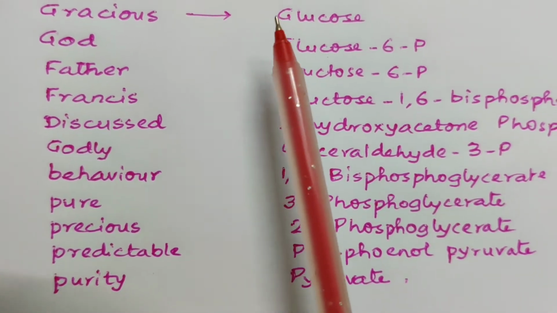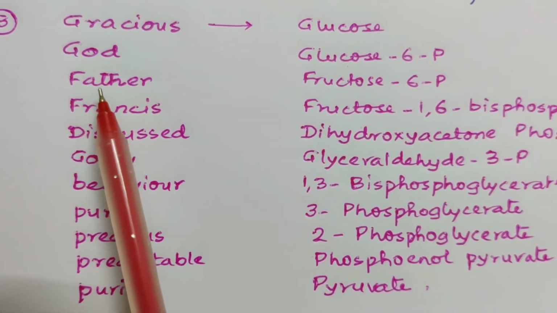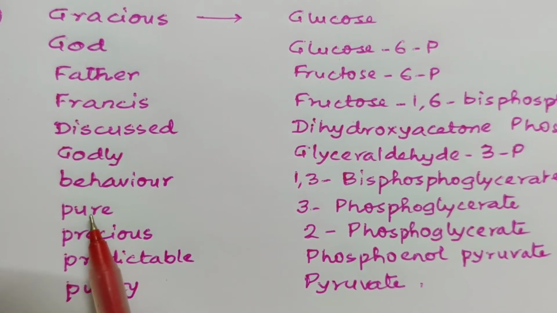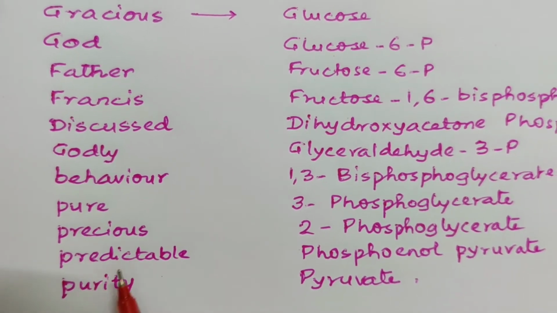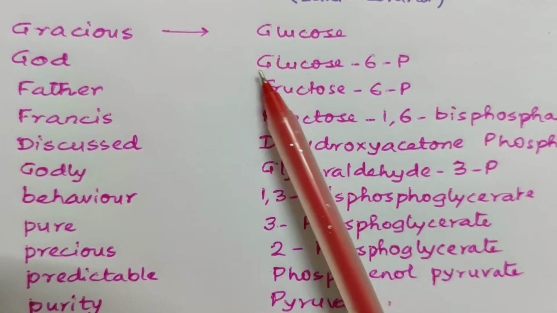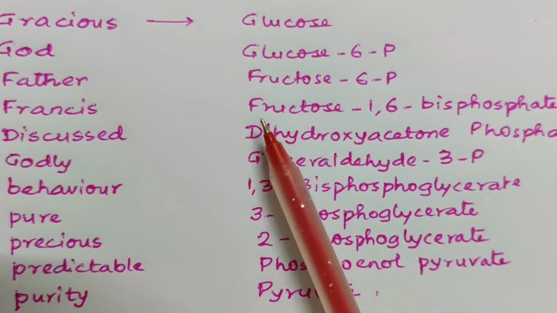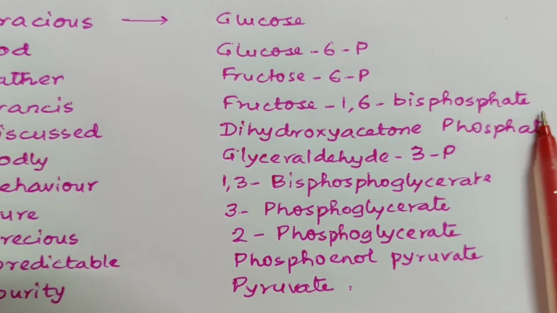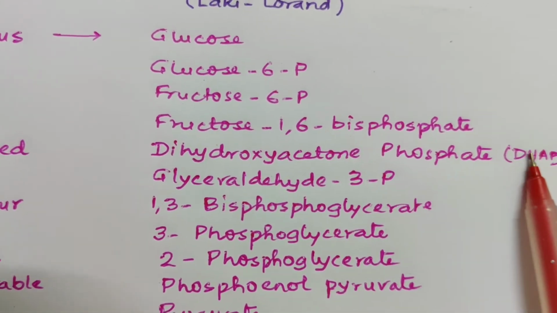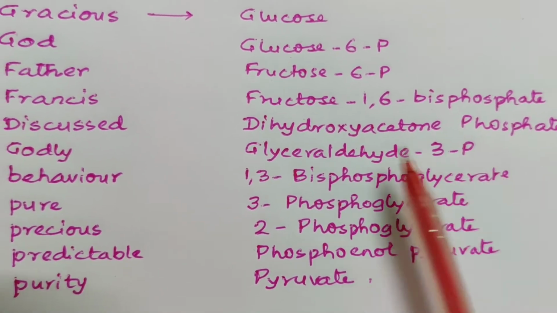Now coming to glycolysis. The process of glycolysis has these mnemonics. Gracious God, Father Francis discussed godly behavior. It is pure, precious, predictable, and purity. Gracious is for glucose, God is glucose 6-phosphate, then comes fructose 6-phosphate, then fructose 1,6-bisphosphate. Discussed is dihydroxyacetone phosphate, that is DHAP. Then G is for glyceraldehyde 3-phosphate.